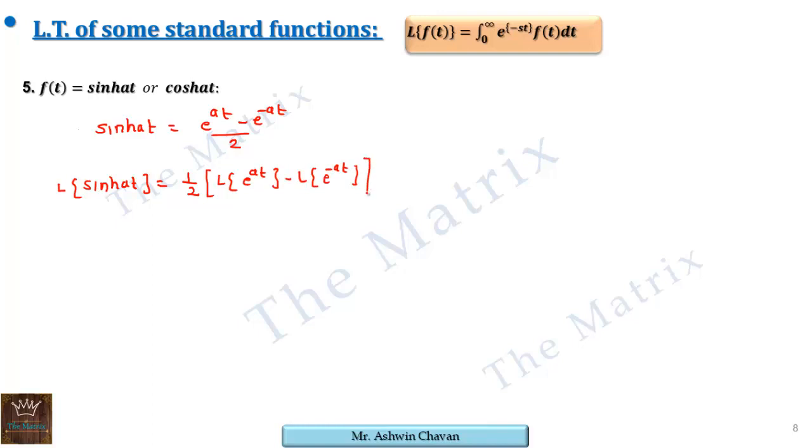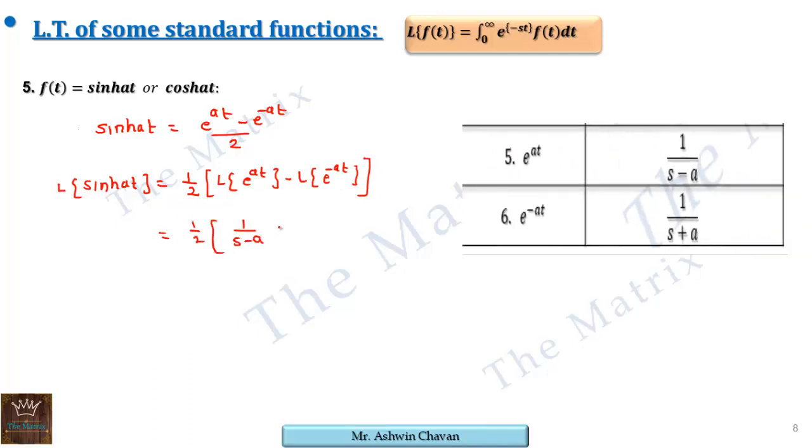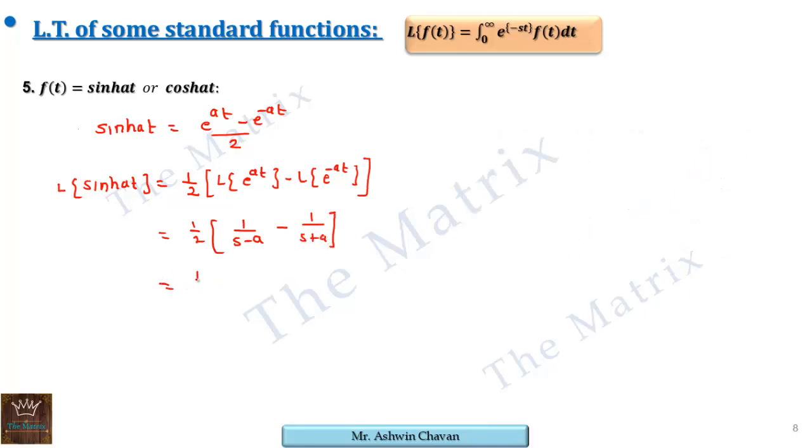We can take Laplace of each of the terms separately using the linearity property, and we know each of the Laplaces, that is 1 upon s minus a, as we have just seen, and 1 upon s plus a. If we take the cross product, we get half of (s plus a minus s plus a) upon the denominator, which is in a minus b, a plus b form, so it gives us a square minus b square. So here s cancels, and only 2a remains. That 2 is also cancelled with this 2, so only a upon s square minus a square remains.